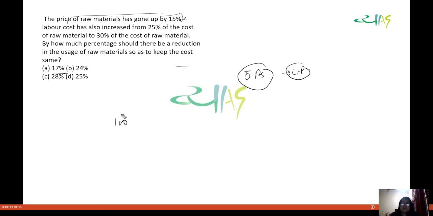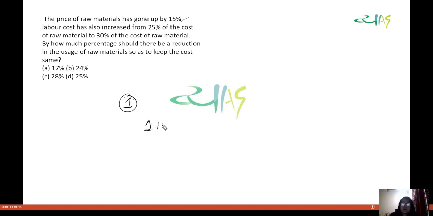It is asking us to keep the cost the same. So the price of raw material has gone up by 15%. That means earlier the price of raw material was 1 rupee, now the price of raw material is 1.15 rupees. The labor cost has also increased by 25%. Earlier what was the labor cost?